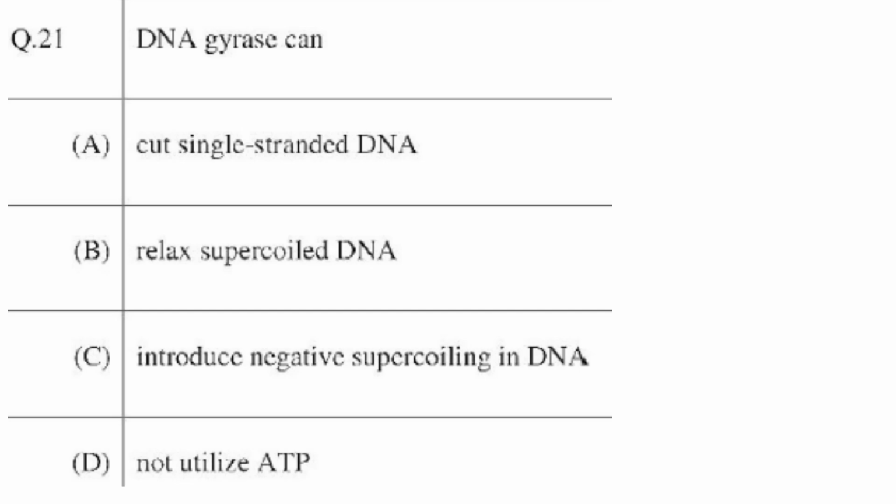Then next one. DNA gyrase. DNA gyrase is a type 2 topoisomerase and it introduces negative supercoiling in the DNA and relaxes the positive supercoiling. It cuts both the strands of the DNA and it requires ATP. Cut single stranded DNA? No, it cuts both the strands. Relax supercoiled DNA? It relaxes positive supercoiling and introduces negative supercoiling. Answer is option C, introduce negative supercoiling in DNA. D, not utilize ATP? It utilizes ATP.